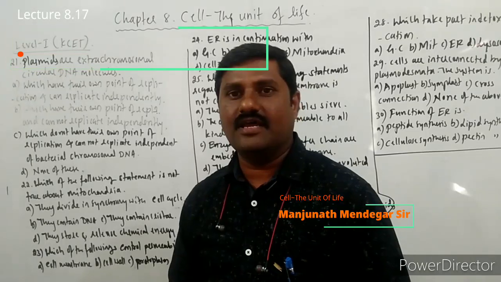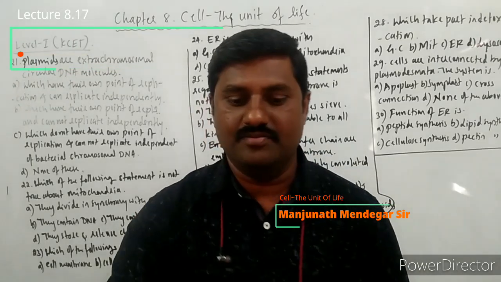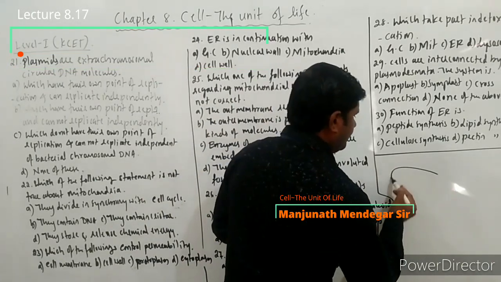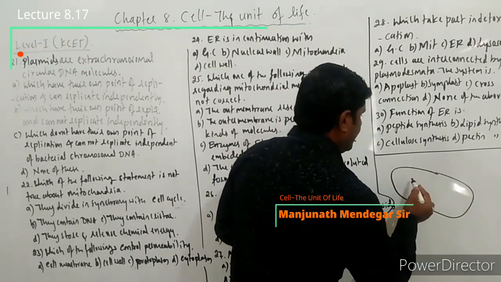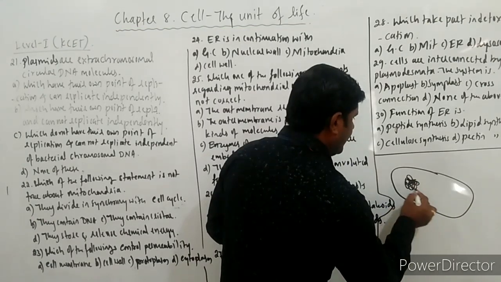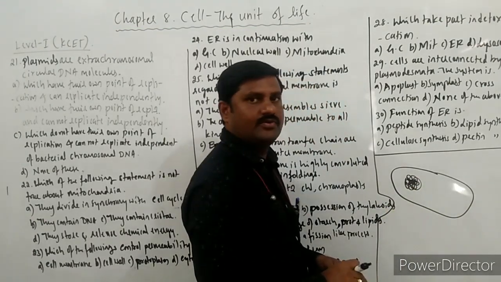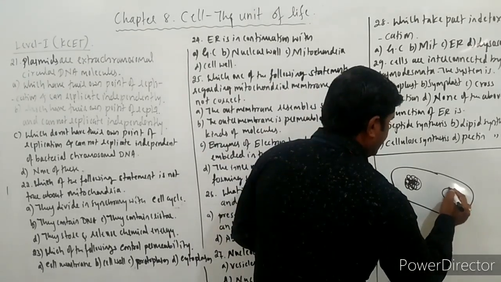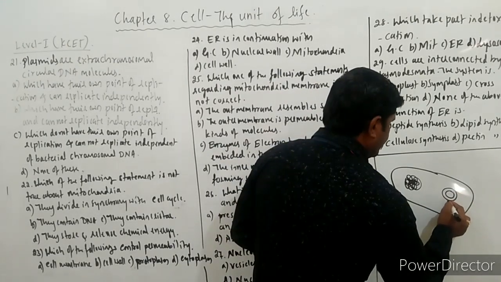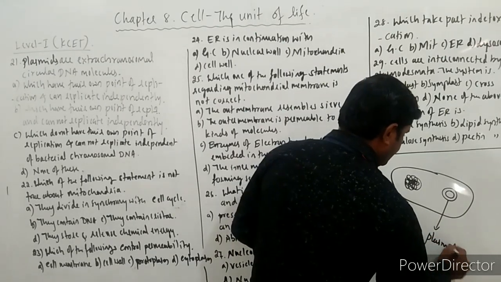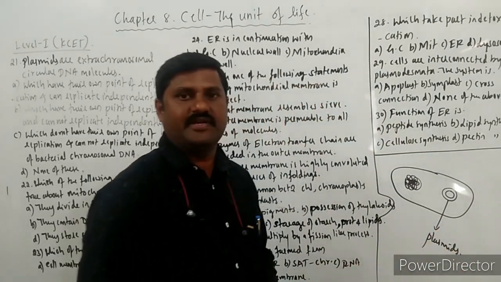And these circular DNAs that you have already observed in the bacterial cell, right? If it is one bacterial cell, then inside this one there is a chromosomal DNA, right? This is called as naked nucleus, right? And there are some circular DNAs also present over here. These are called as plasmids.